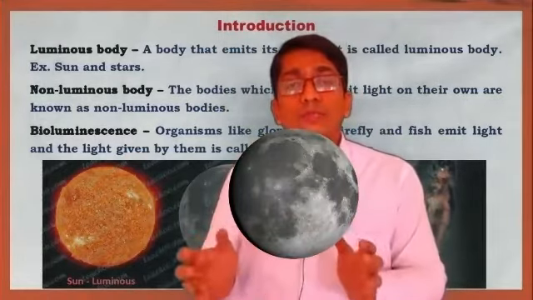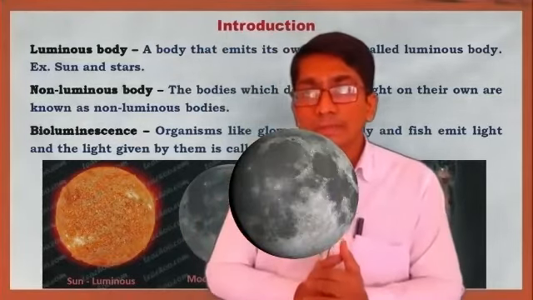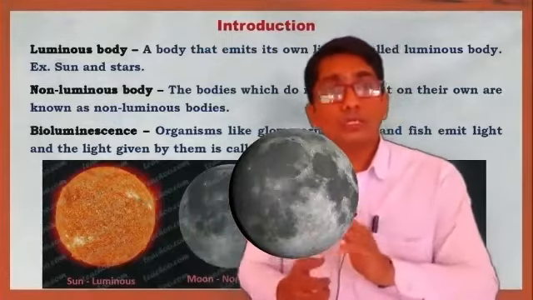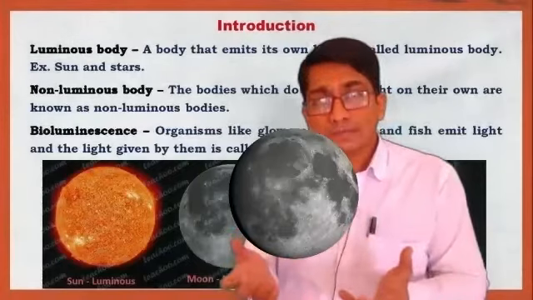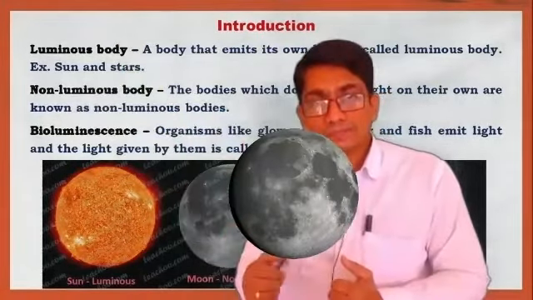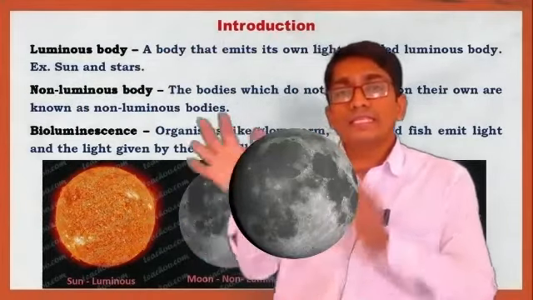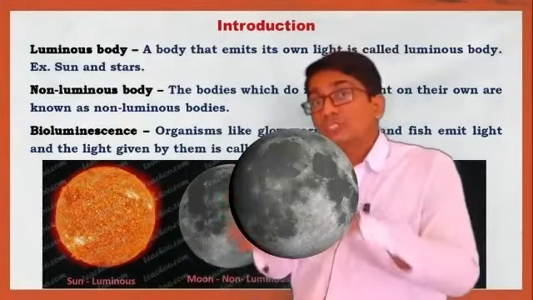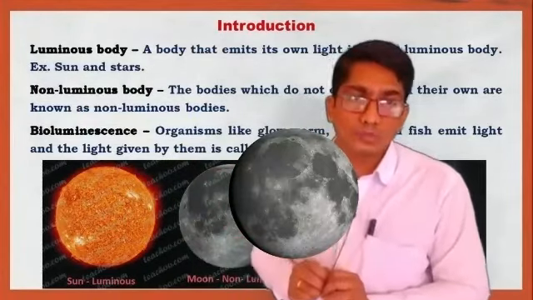So is the moon a luminous or non-luminous body? Non-luminous. Very good. This is a non-luminous body because it does not emit its own light. Actually, in the night sky it reflects light, because sunlight is incident on the moon. So this is actually reflection of light, but the moon does not emit its own light. It is a non-luminous body.